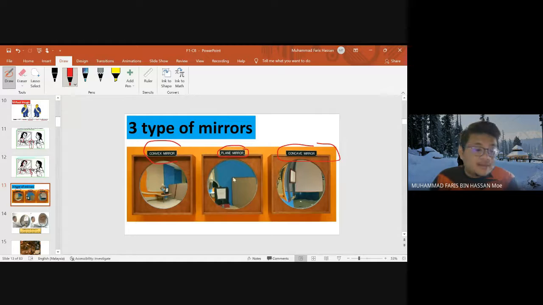But for the plane mirror, biasanya orang letak macam let's say you want to see if you are a dancer, so you want to see your movement, so you can use a plane mirror, or maybe you can put a plane mirror in your room to make your room become spacious. To make your room look spacious, maksudnya menampakkan bilik jadi lebih luas.